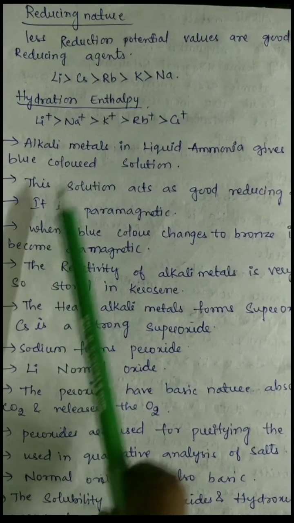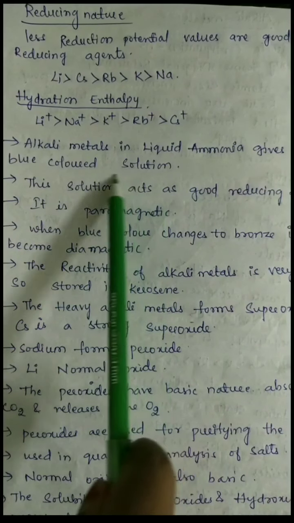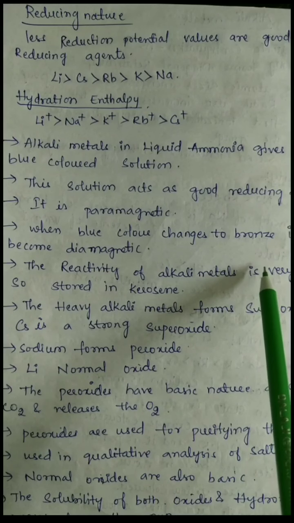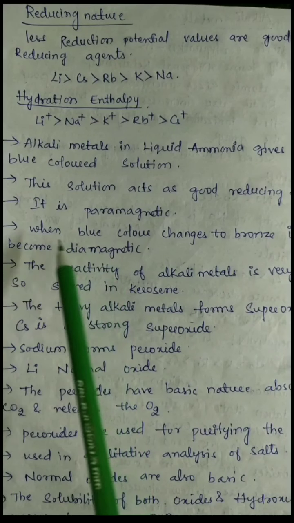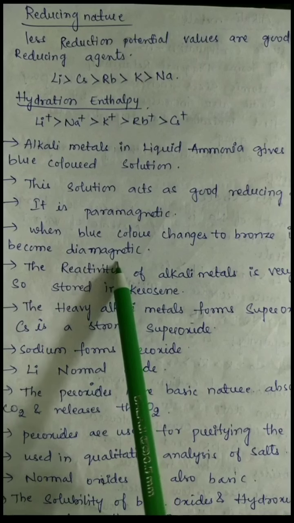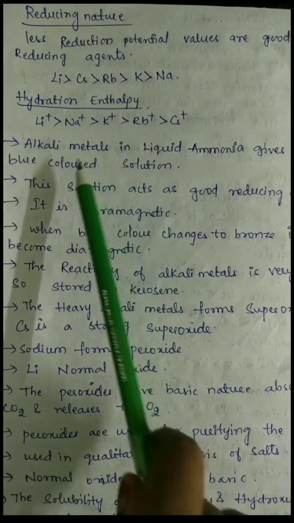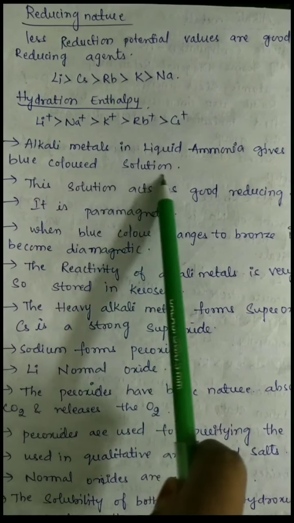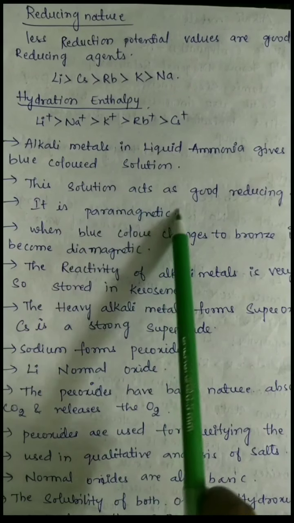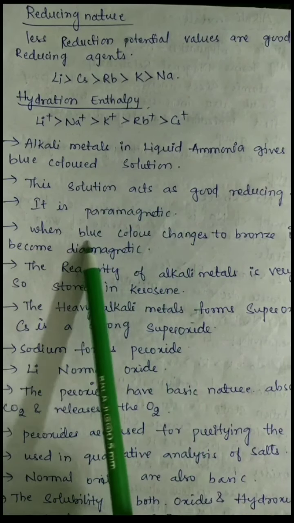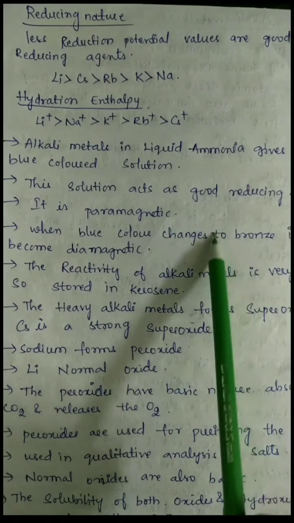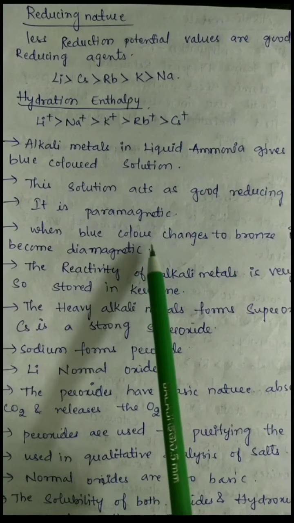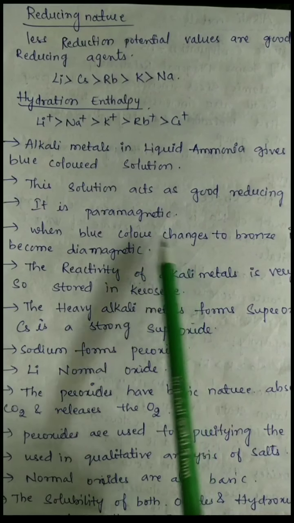And when this deep blue colored solution changes into bronze, it becomes paramagnetic to diamagnetic. See, when it was in liquid ammonia, it gave a deep blue colored solution and that solution was paramagnetic. When the blue color changes to bronze color, it becomes diamagnetic in nature.